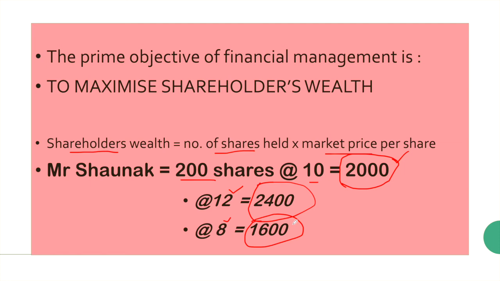So we can say that the objective of financial management is to maximize the current price of equity shares of the company, or to maximize the wealth of the owners of the company, that is, the shareholders.